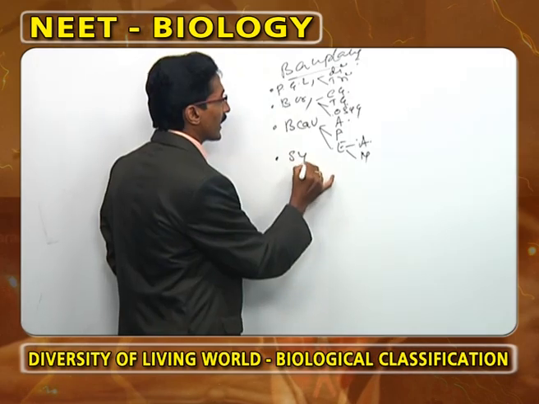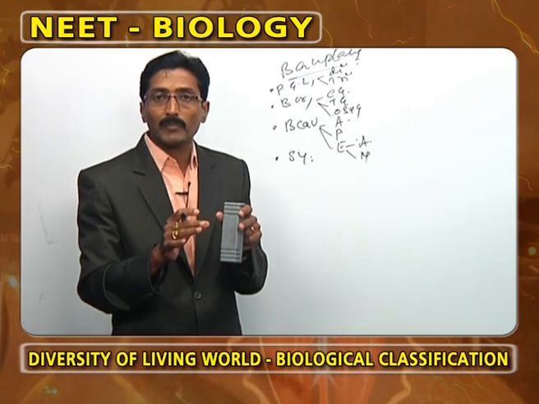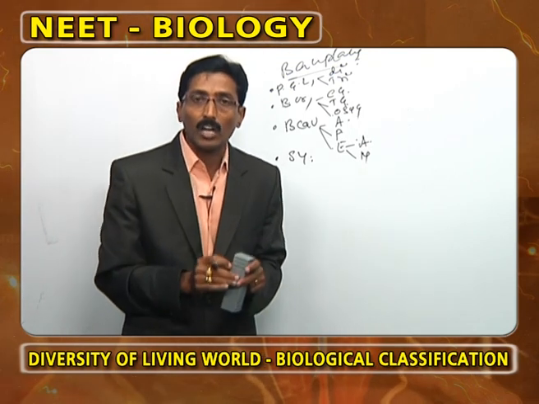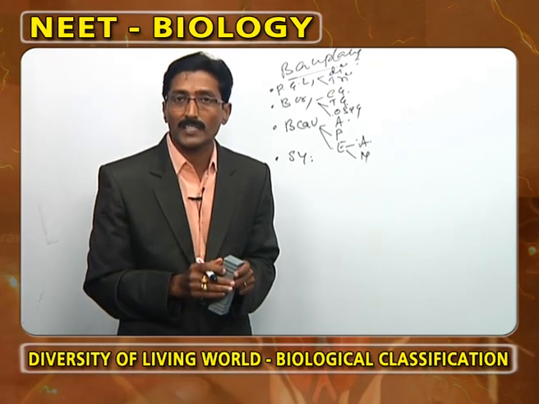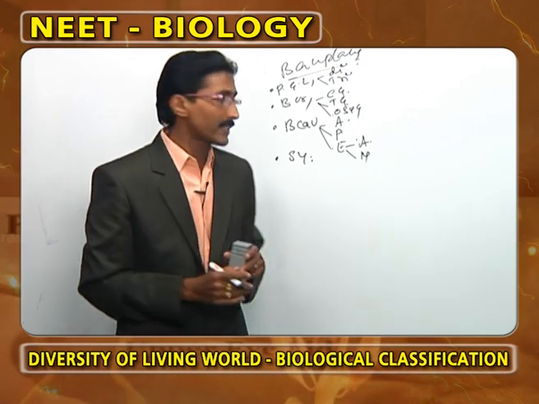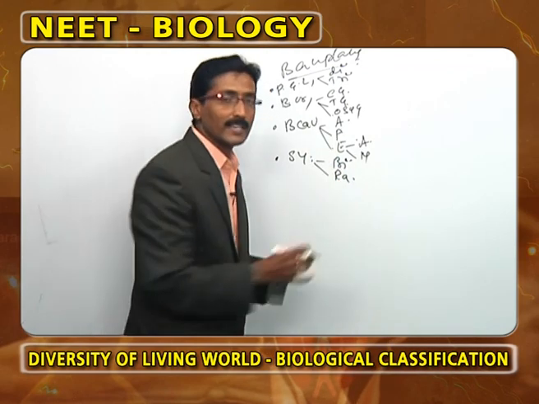Now, what is the next plan? That we call symmetry. What is meant by symmetry? The arrangement of body parts in a geometrical design, that we call symmetry. Different symmetries are present, but here we have to discuss initially two types. One we call bilateral symmetry, the second one we call radial symmetry.